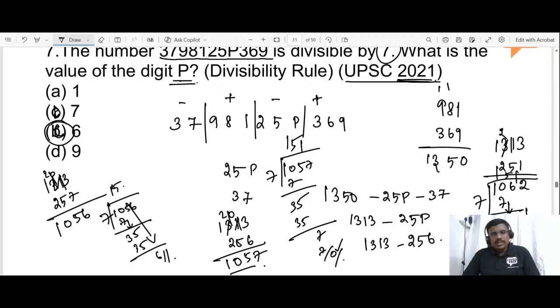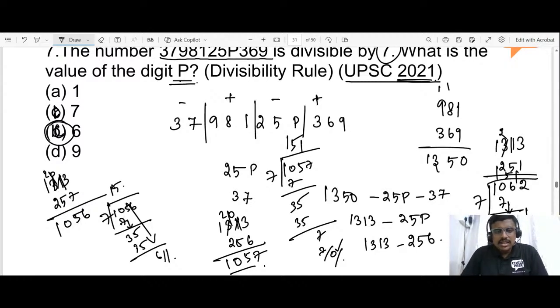Now I have proved that if I put the value of P as 6, we are getting the answer. How I made this answer is, I have split the number into three groupings, and then given the alternate signs plus, minus, plus, minus. I have added the like terms, which is the plus, and I have subtracted the values which I have given the minus sign.